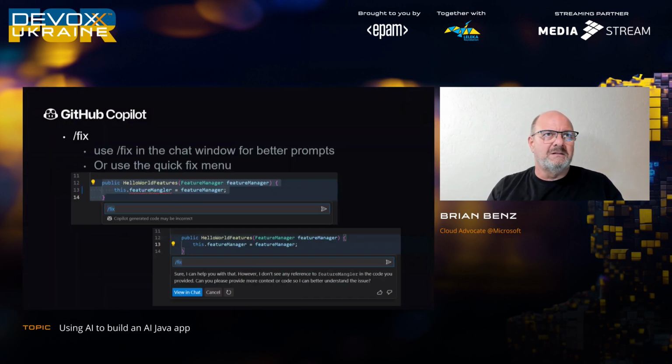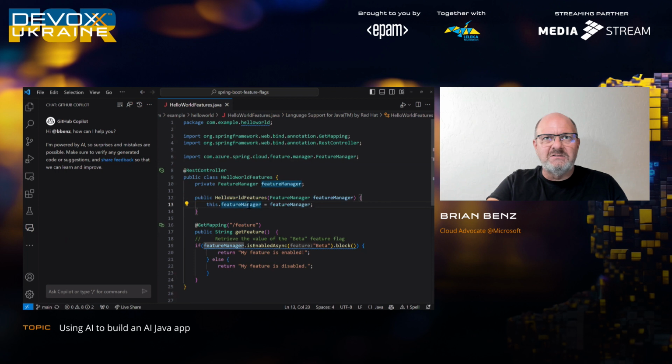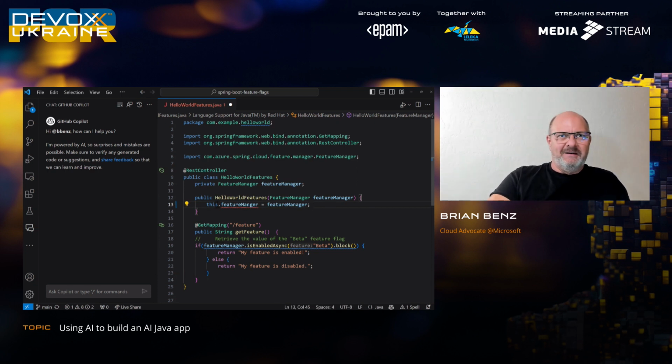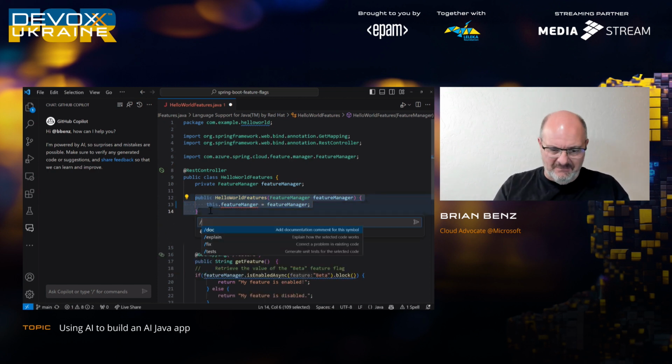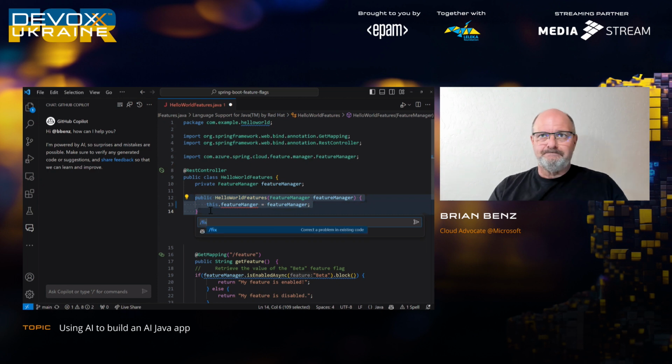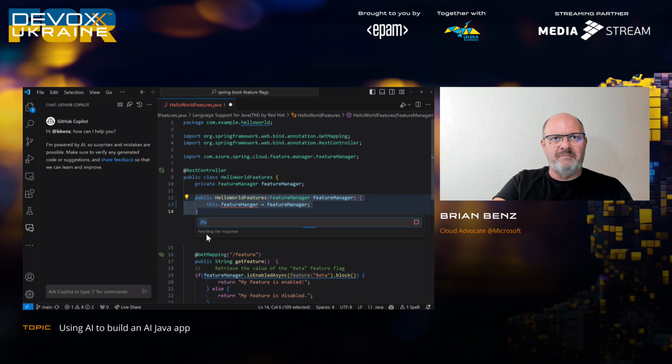So what can you do with this? Fix is awesome. So let's go into the code itself, and let's do something I always do when I'm talking about manager. I write manger. No one else has done that, have they? And I'll select it, and I'll do the Command I and fix. And let's see if we can actually figure out what's wrong and fix it.